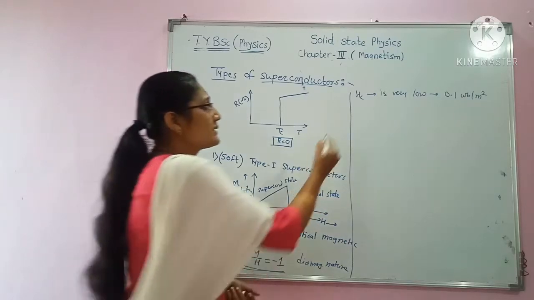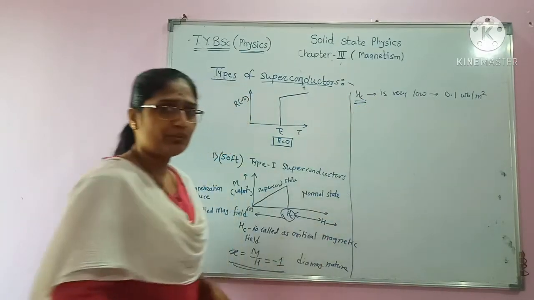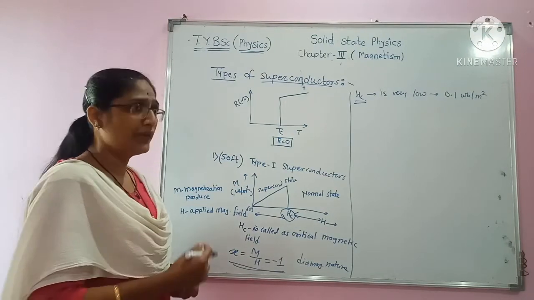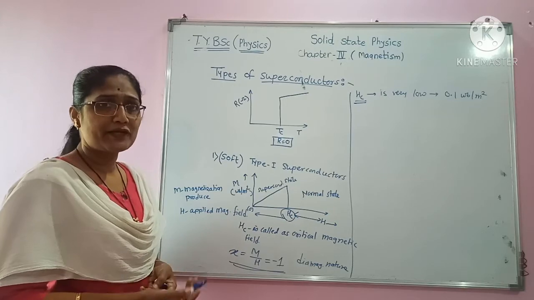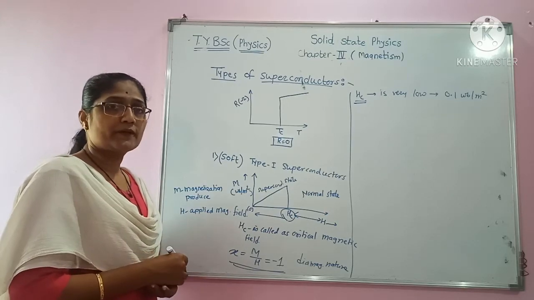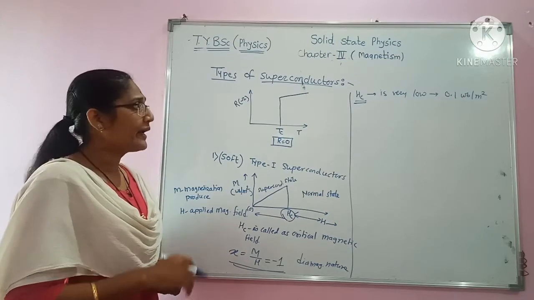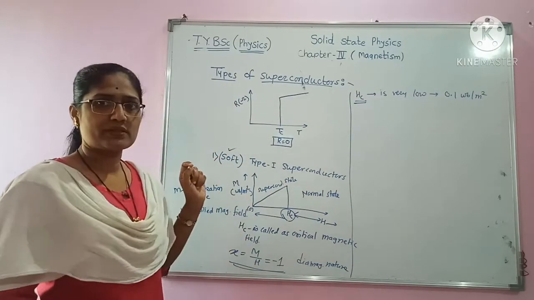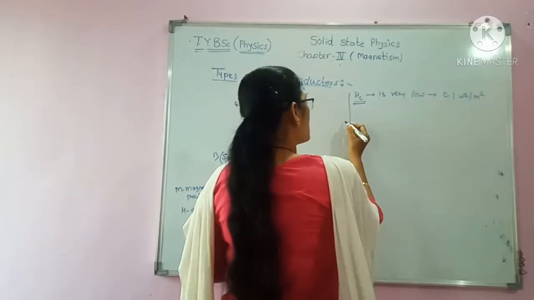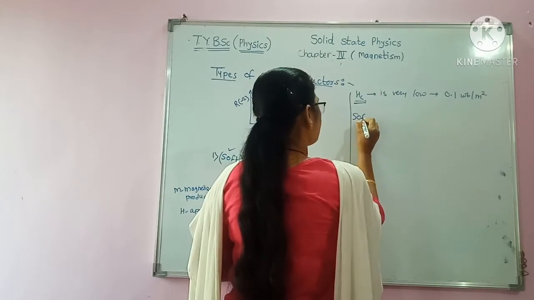Therefore, the critical magnetic field Hc, that is the minimum magnetic field required to destroy the superconducting nature of the superconductor, is very low, and hence these materials are called soft superconductors. Why are these materials called soft superconductors?